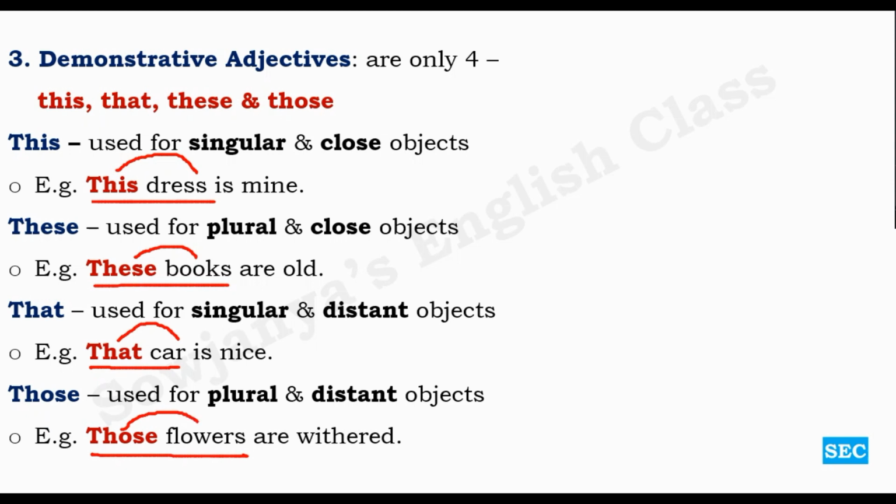So this is used for singular and close objects. These is used for plural and close, whereas that is used for singular and distant. Those is used for plural and distant objects. So this is about demonstrative adjectives as determiners.